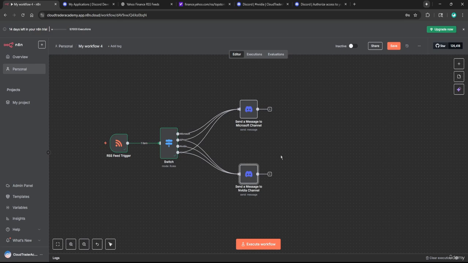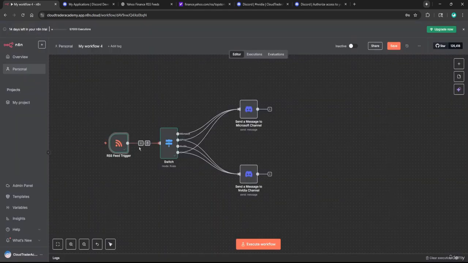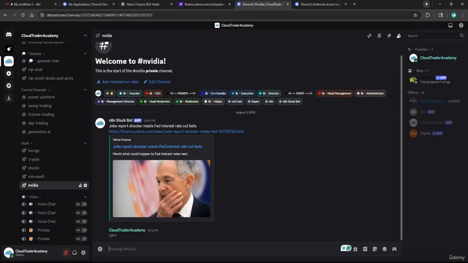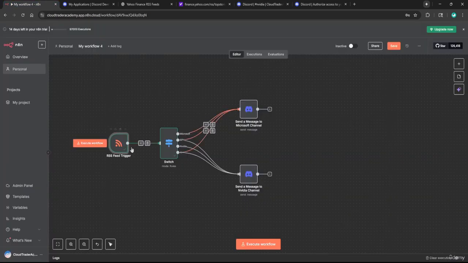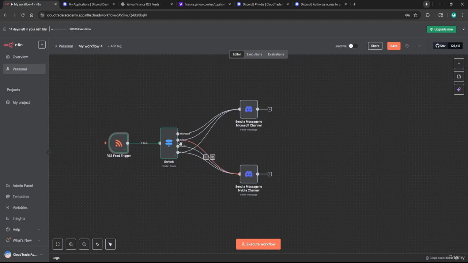We could also set up something where we're manually searching for specific stock tickers. You could do that as well with RSS Feed. So instead of the RSS Feed Trigger, you could have something else to manually look up an RSS feed. The trigger could be, I don't know, sending a Discord message with the criteria, like maybe I say SPY. Once I send that, our workflow would see this message is sent, and then it would automatically search up whatever SPY related material. That's just an idea. I haven't actually confirmed that, but I did see on RSS Read that that is something that could be done.